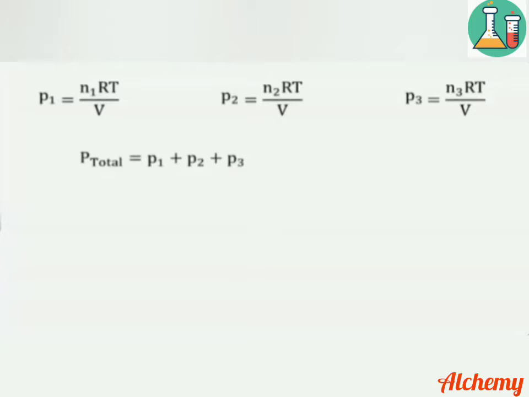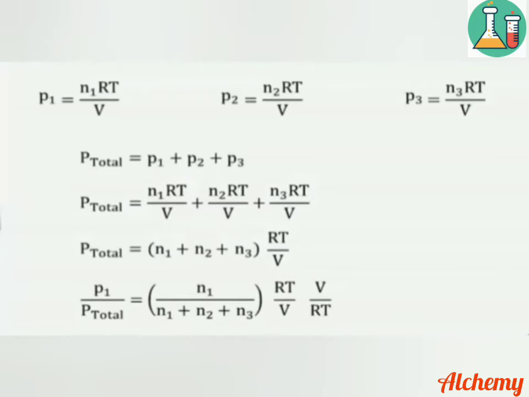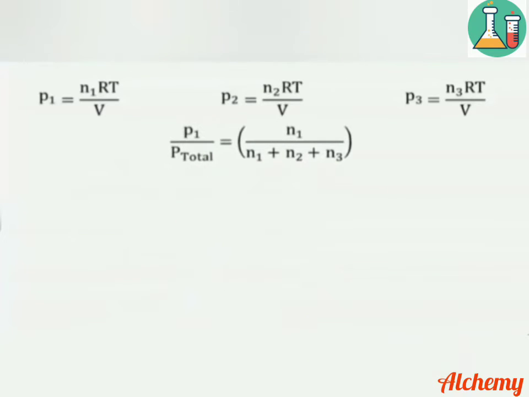On substituting the values of P1, P2 and P3, we get P total equal to n1RT divided by V plus n2RT divided by V plus n3RT divided by V, which can be simplified as P total equal to (n1 plus n2 plus n3) into RT divided by V. When we divide P1 by P total, we get P1 by P total equal to n1 divided by (n1 plus n2 plus n3). The RT by V and V by RT cancel each other. This can be simplified as P1 by P total equal to n1 divided by n, where n is n1 plus n2 plus n3.